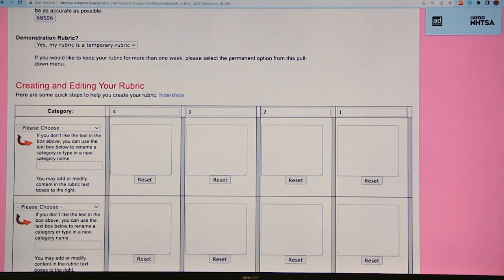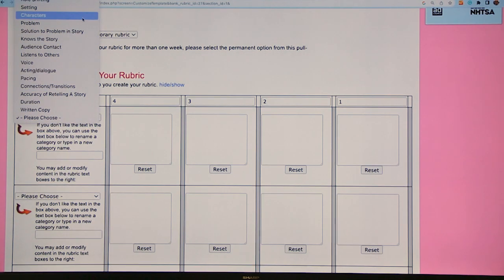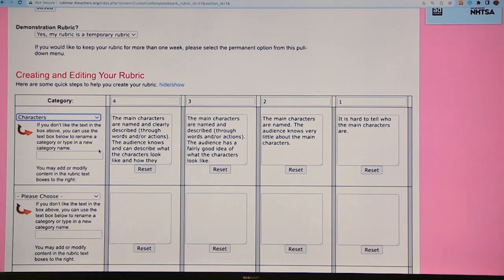And now what can I do? Now you want to pick the category. If you pick the category, it will show up. All right, so let's talk about here. It's pre-populated. So yes, I chose characters, right? All stories need characters. Here it is. And it automatically populates what the expectations are.